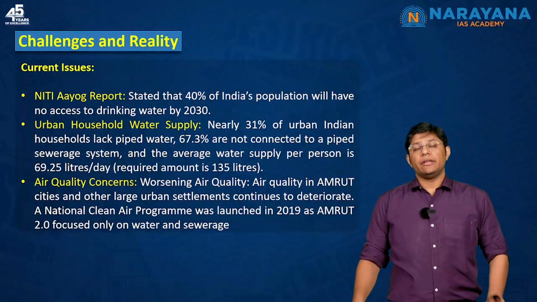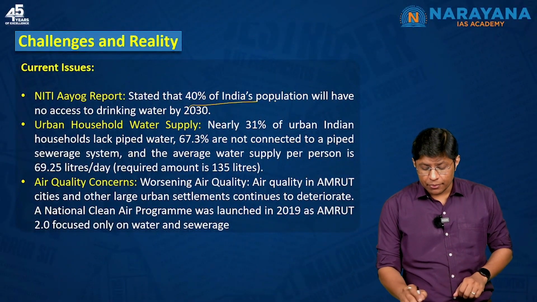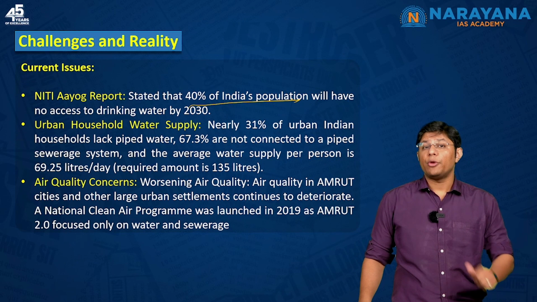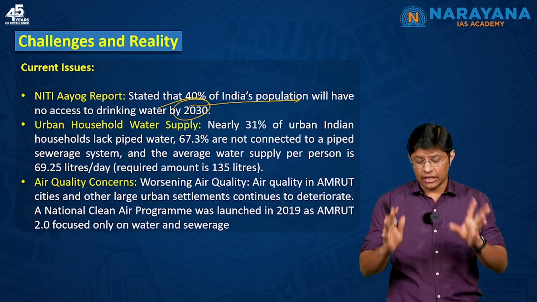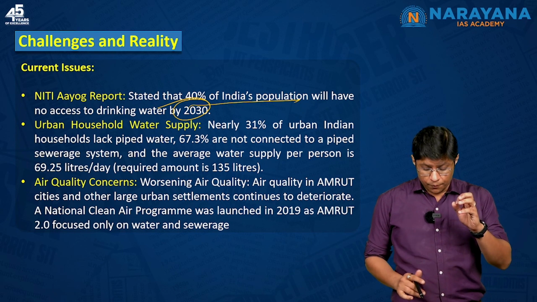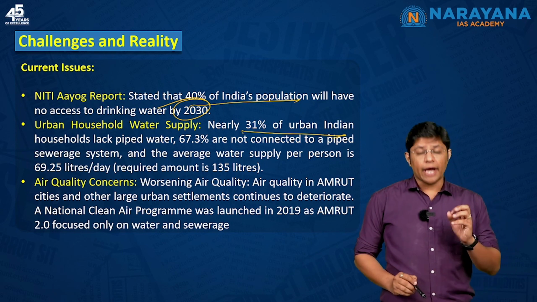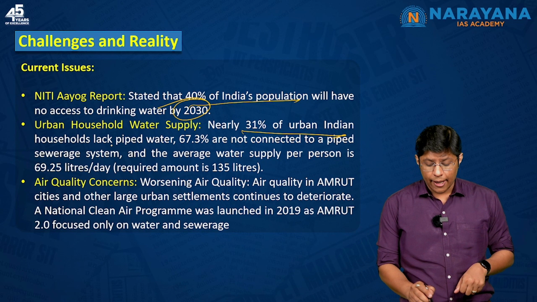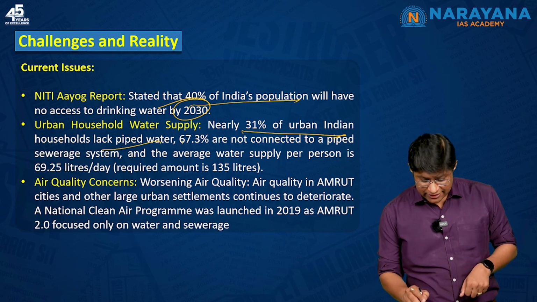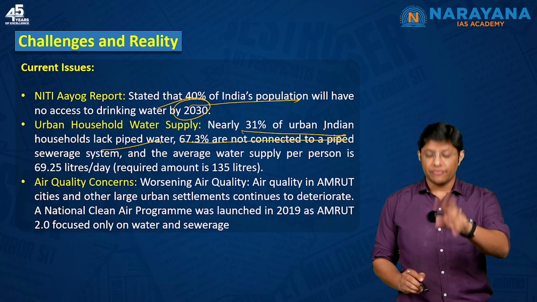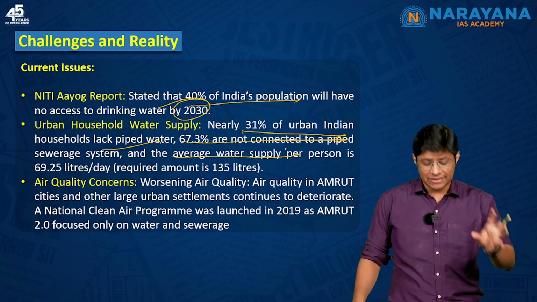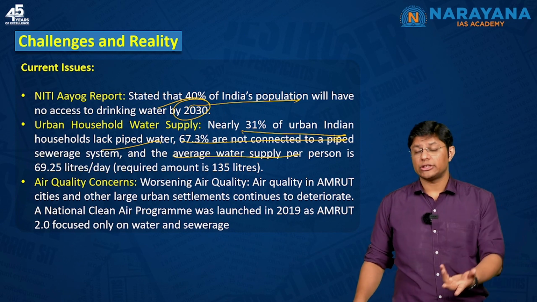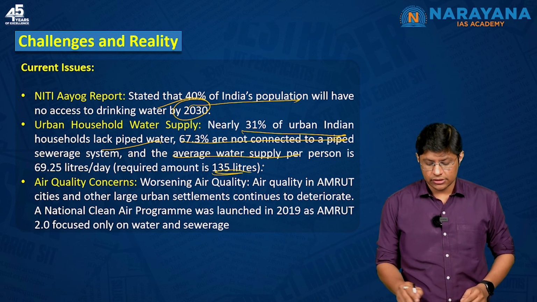Next, Niti Aayog stated that 40% of India's population will have no drinking water access by 2030. This is such an alarming number. Nearly 31% of urban households lack piped water, 68% are not connected to a piped sewerage system, and the average water supply per person is around 70 liters per day. The required amount should be 135 liters.